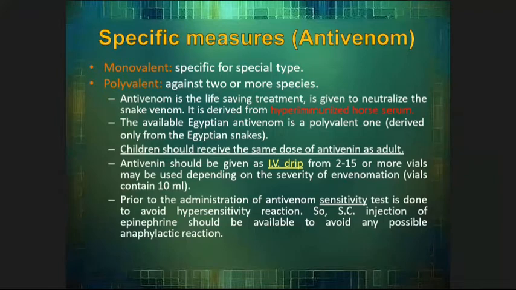It is derived from hyperimmunized horse serum. The available Egyptian antivenom is polyvalent, derived only from Egyptian snakes. Children should receive the same dose of antivenom as adults. Antivenom should be given as intravenous drip, from 2 to 15 vials or more may be used depending on the severity of inflammation.